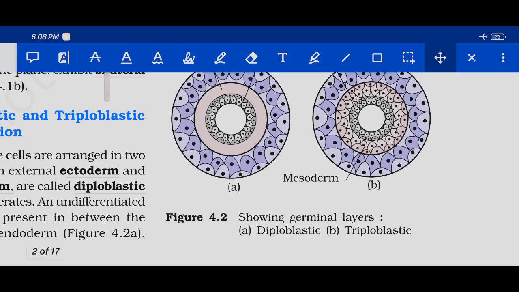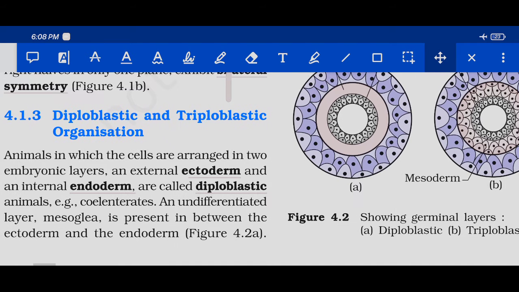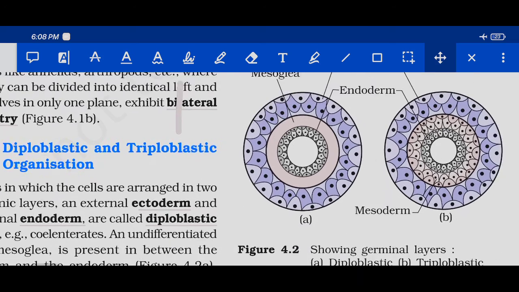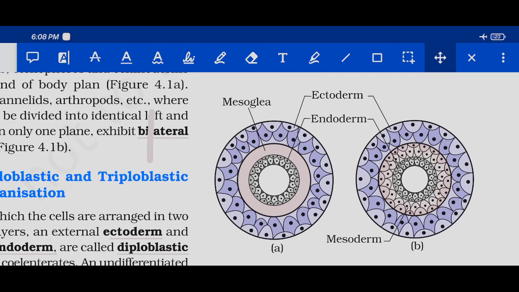Okay, so what do you mean by diploblastic? There are two germinal layers. In embryology, you will come to know what germinal layers are, but for this point of reference, let us take these as two embryonic layers. The first one, that means the outer one, is called ectoderm, and the innermost one is called endoderm. In between ectoderm and endoderm, mesoglea is there.